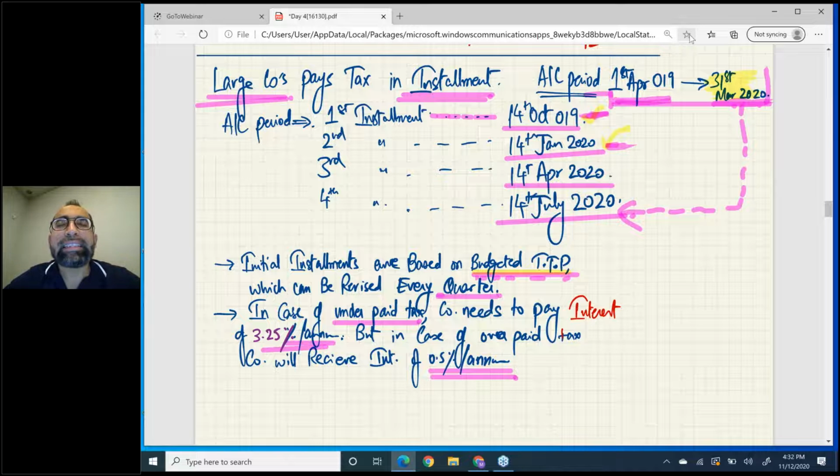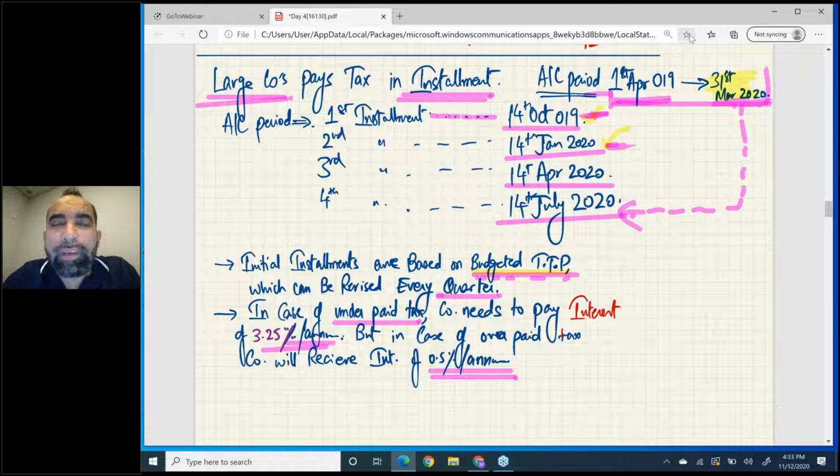For example, there is a large company whose accounting period is 12 months, from 1st of April 2019 to 31st March 2020. This is the accounting period, right? So for this accounting period, large companies pay tax in installments.